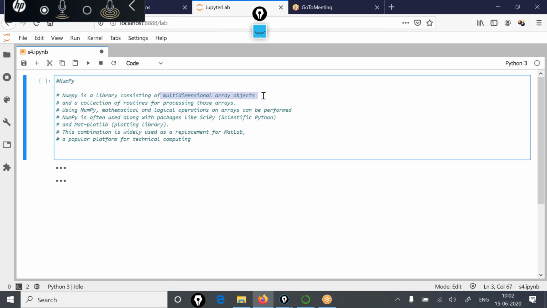The requirement for arrays is there in many scientific, engineering, and technical applications. In those applications, NumPy provides the ability to create multi-dimensional array objects, and with that you can also perform various array operations very efficiently.